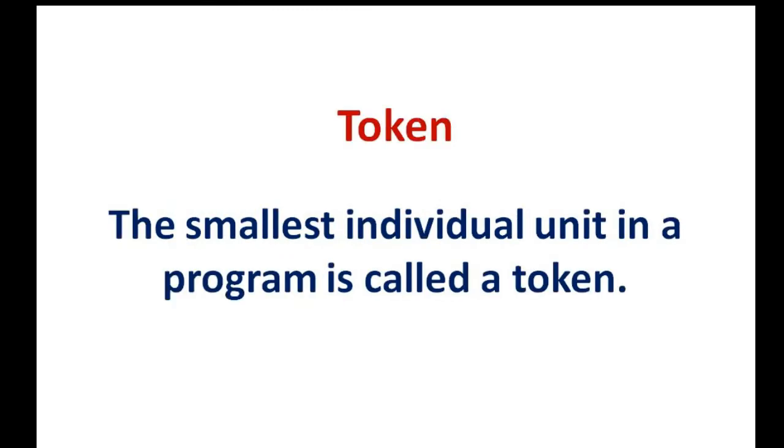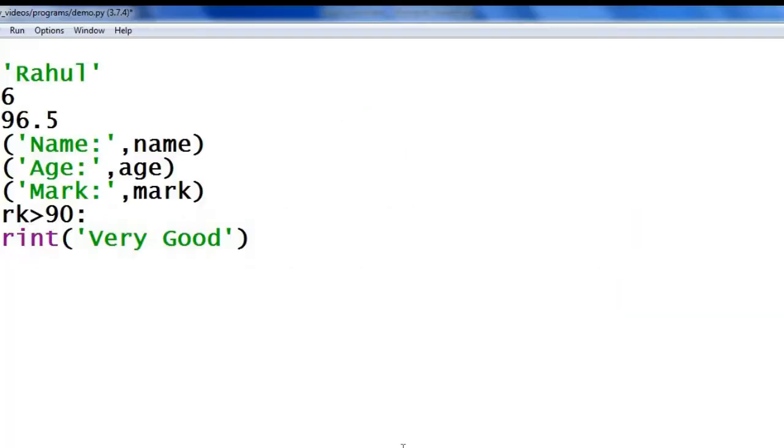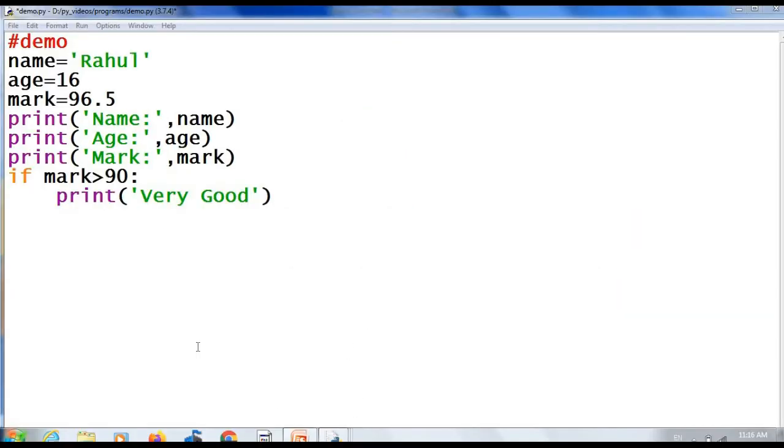First we will see what is token. The smallest individual unit in a program is called a token. We can see what it means. It is a Python program and here you can see different types of things like some words, some numbers, some punctuations, etc. And some words are having different colors also. All these different individual units in a program are called tokens.